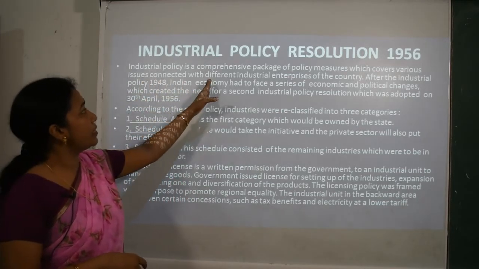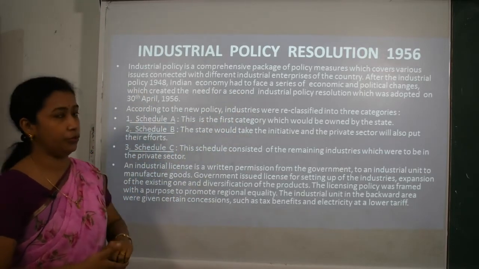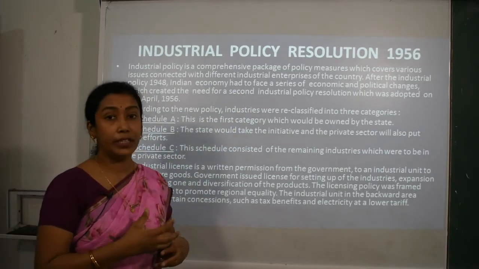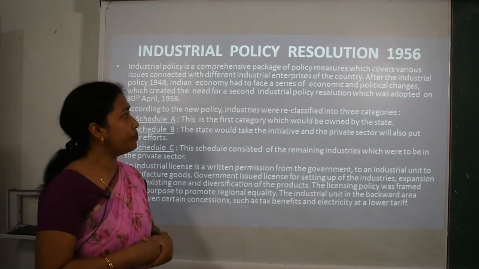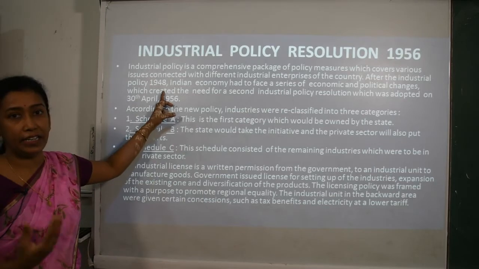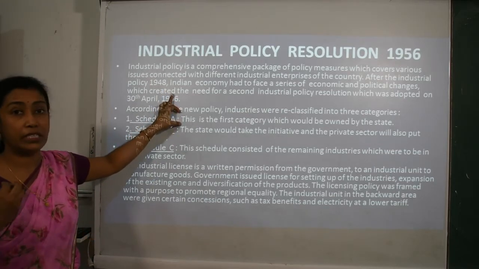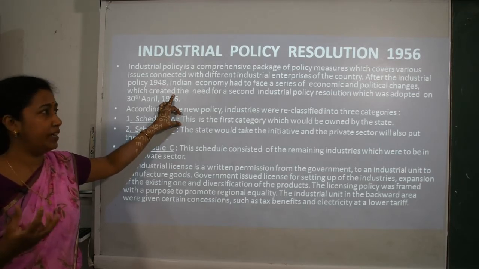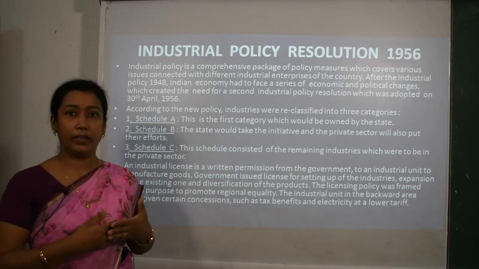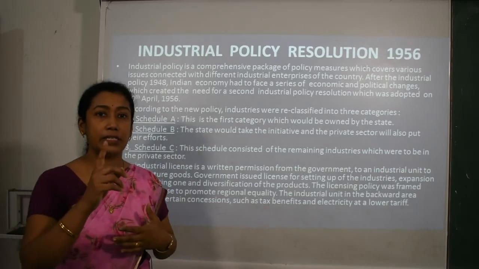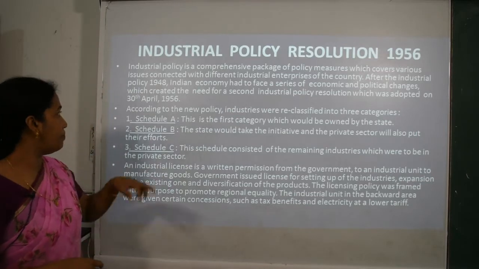So industrial policy is a comprehensive package of policy measures which covers various issues connected with different industrial aspects or enterprises of the country. After the industrial policy of 1948, which, as I said, was a complete failure, they had to face serious economic and political pressure also, and many changes happened. Because of that, the need arose for the second industrial policy, and it happened in 1956.